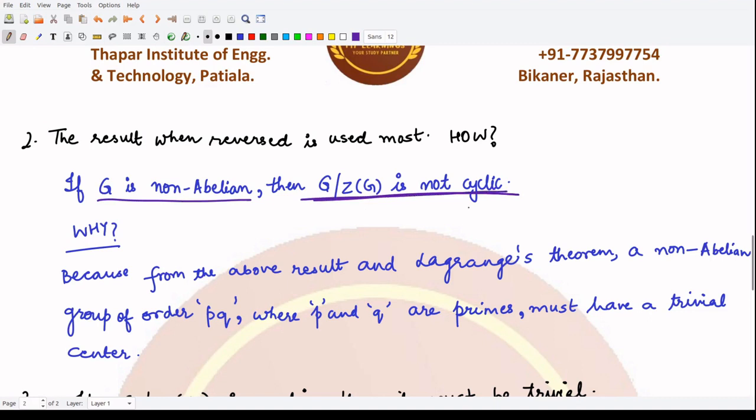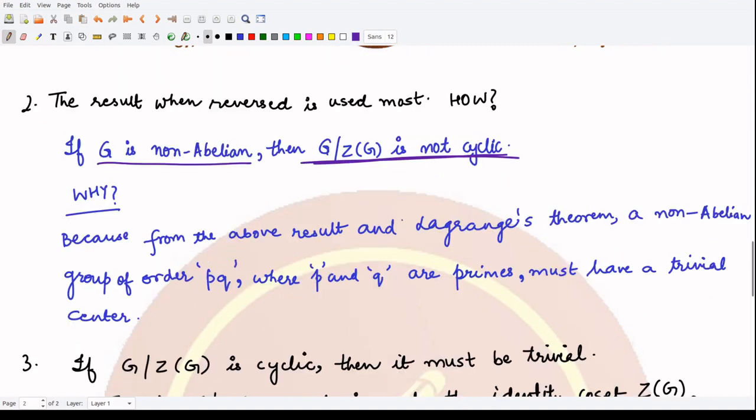This result we can quite frequently use in order to solve various problems. Why is that so? Because using Lagrange's theorem and using the above result, we have a non-abelian group, right? Because we are taking G to be a non-abelian group, its order would be written as a product of primes, right? Any number could be written as a product of primes.